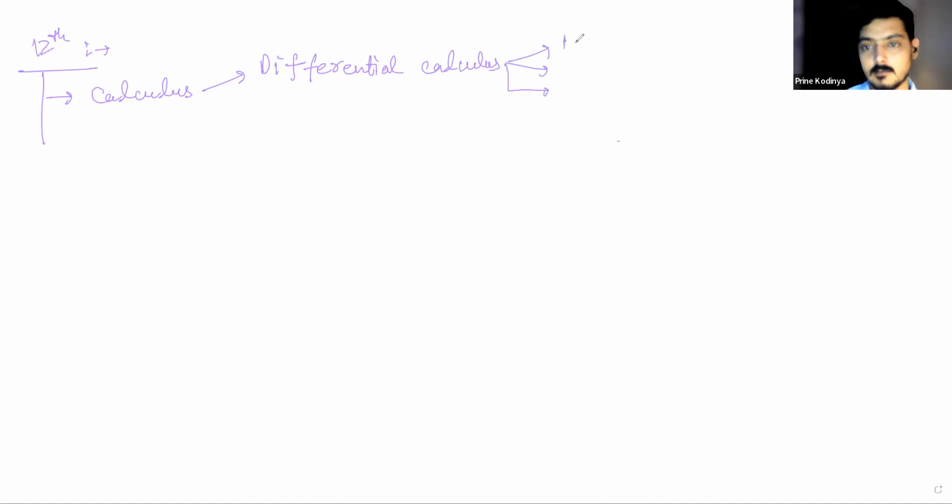The chapters are continuity and differentiability, which will be based on your limits as well as differentiation. So the chapter that you studied as limits and derivatives in class 11 is the extended part of that chapter only, which is continuity and differentiability.